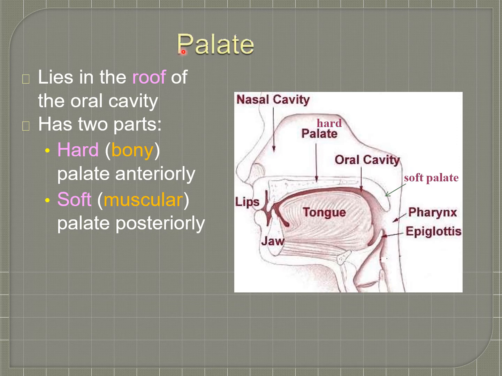The next structure in the oral cavity is the palate. It lies in the roof of the oral cavity. The roof is formed by the palate. It has two parts, a bony part and a muscular part. The bony part is called the hard palate, that is anterior. The muscular part is called the soft palate and it is posterior. This is the hard palate and this is the soft palate. Here is the oral cavity. So the roof is formed by the palate and the floor is formed by the tongue.